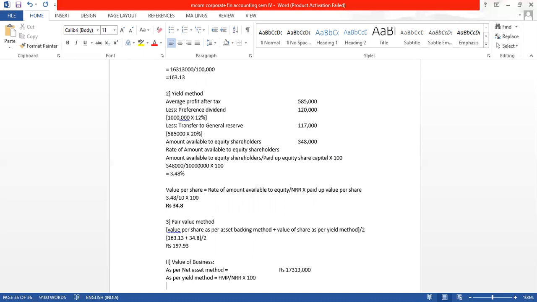So FMP we have got is 5,85,000, divide by NRR, which is 10, into 100. We get the value of business as rupees 58 lakh 50,000. This is the value of business as per the yield method. With this, the sum is done.